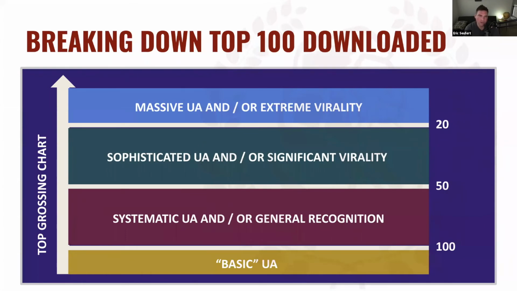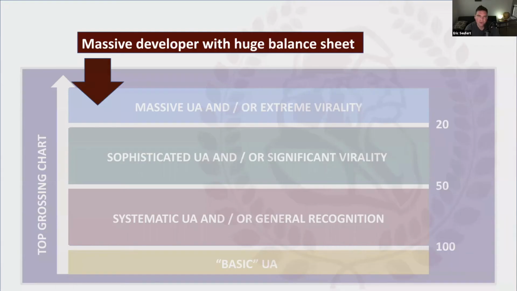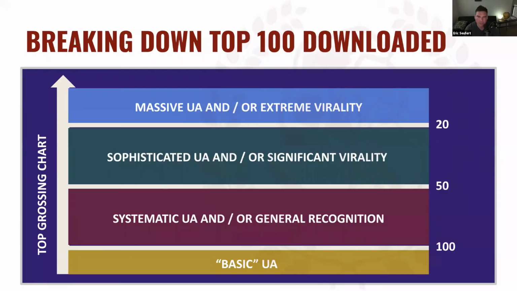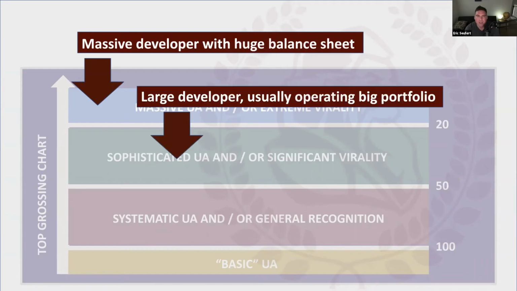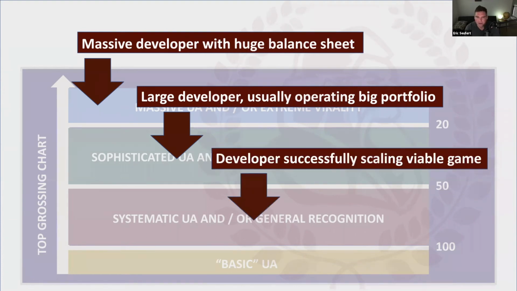The top 1 to 20 downloaded games are from a massive developer with a huge balance sheet, right? They do UA on a massive scale, and or have extreme virality. Then the next layer down is a large developer, usually operating a big portfolio. They have a downloaded game between 20 and 50, and they run sophisticated UA and or have significant virality. And then between 50 and 100 downloaded is the developer successfully scaling a viable game, right? This has viable unit economics, and they're scaling it through systematic UA and or general recognition.